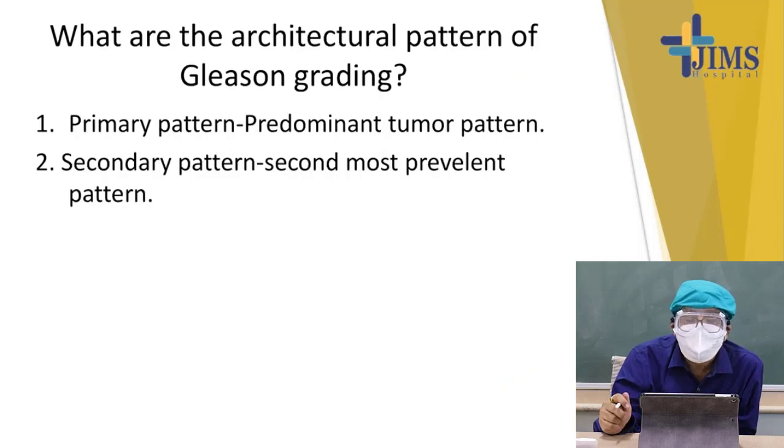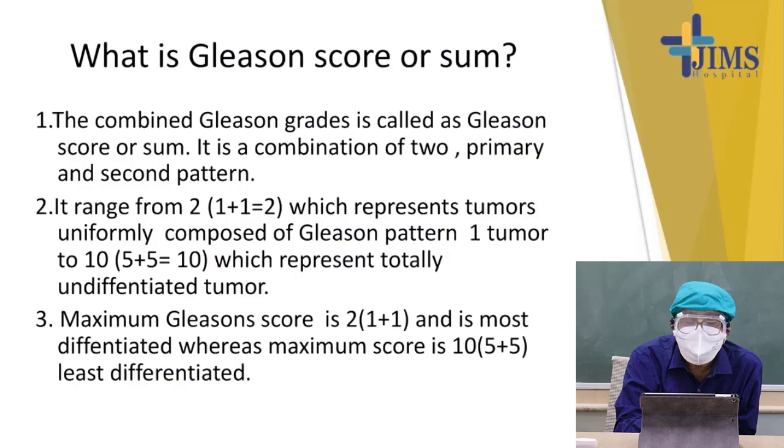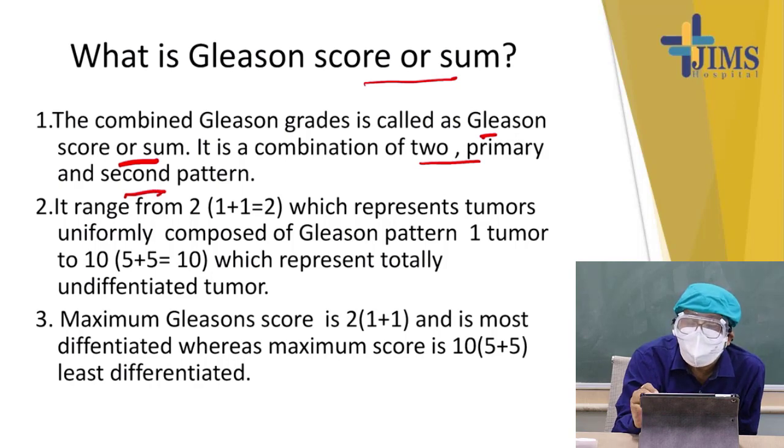What are the architectural patterns? Already discussed. What is the Gleason score or sum? It is the summation of two grades, the primary pattern and the secondary pattern. The combined Gleason grade is called the Gleason score or sum. It is a combination of the two, primary and secondary pattern. The minimum is 1, and if the other part is 1, then it is 2. So the score minimum is 2 and maximum is 10.